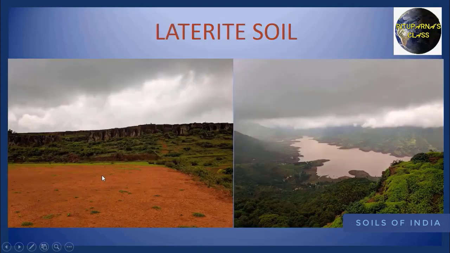Now we are going to discuss the laterite soil. Many people are getting confused about laterite soil and red soil because both are red in color. But there is a small difference between laterite soil and red soil because red soil is found in the areas of low amount of rainfall, but laterite soil is found where the amount of rainfall is high.